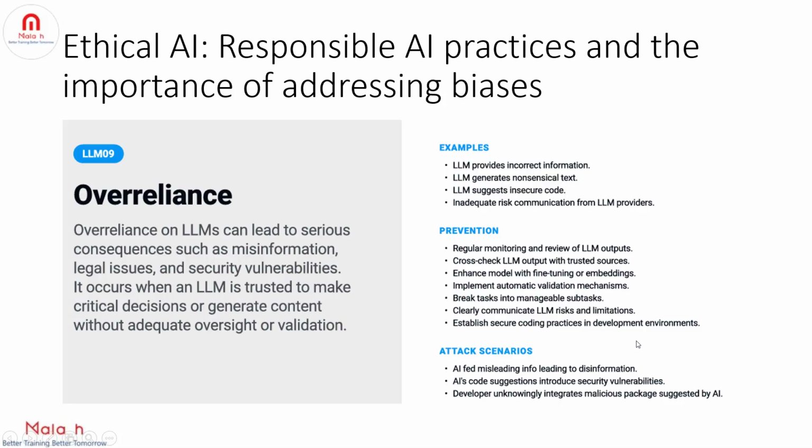And the next one is over reliance, right? As the name suggests, over reliance on LLMs can lead to serious consequences such as misinformation, legal issues, and security vulnerabilities, right? So don't always try to rely on LLM output, right? It occurs when an LLM is trusted to make critical decisions or generate content without adequate oversight or validation, right? So when you are trying to make critical decisions, don't just rely on LLM generated output, right? So always make sure we have a human in place before we consume the output that is generated by an LLM.